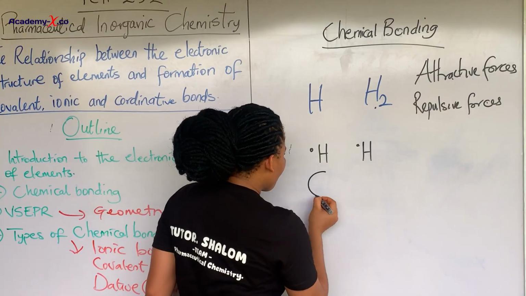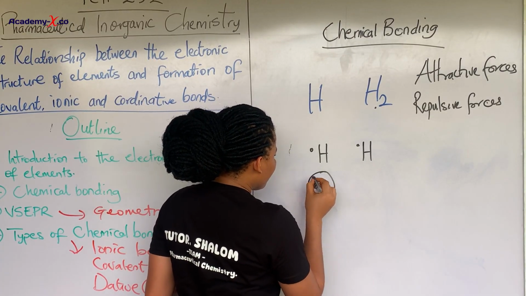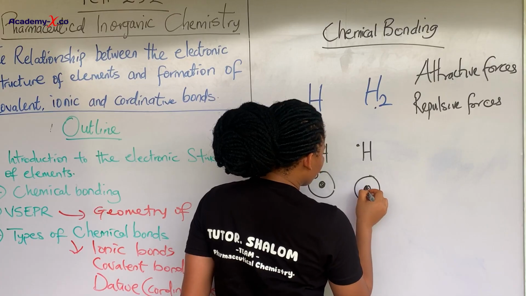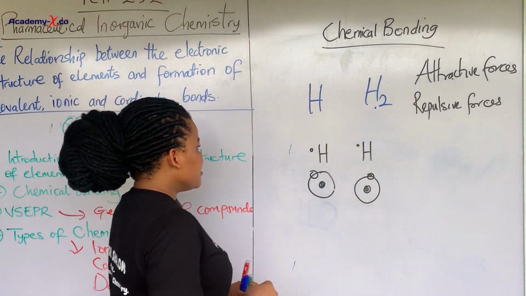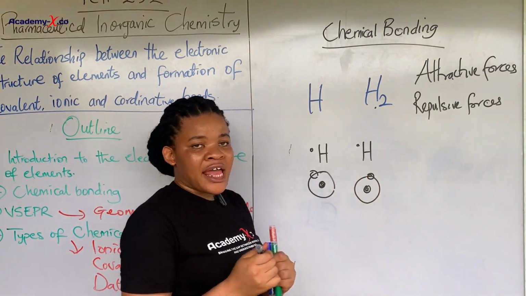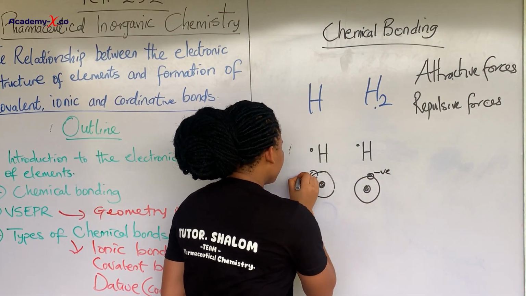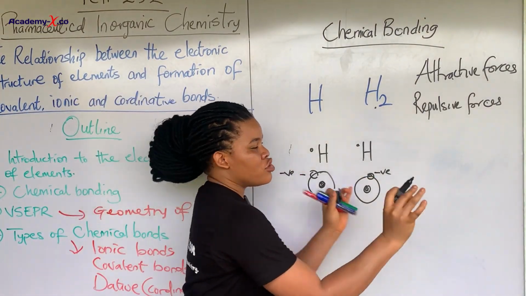Now, if I'm to represent this by the electronic structure, I'm going to have the nucleus here, then I have this electron here. Then this one, I'm going to have the nucleus, then I'll have this electron here. Now, these two electrons, because they are of the same charge, this is negative charge and this is negative charge, they will repel each other.